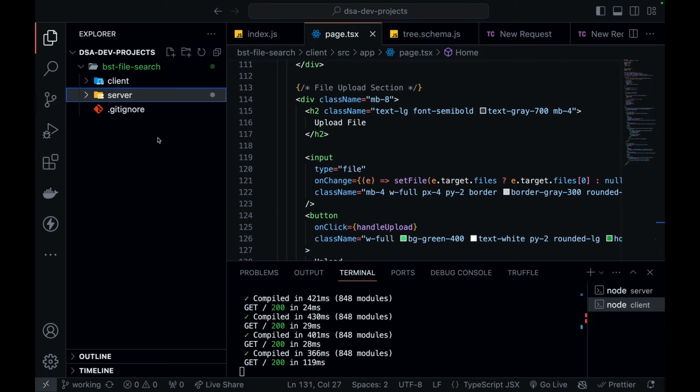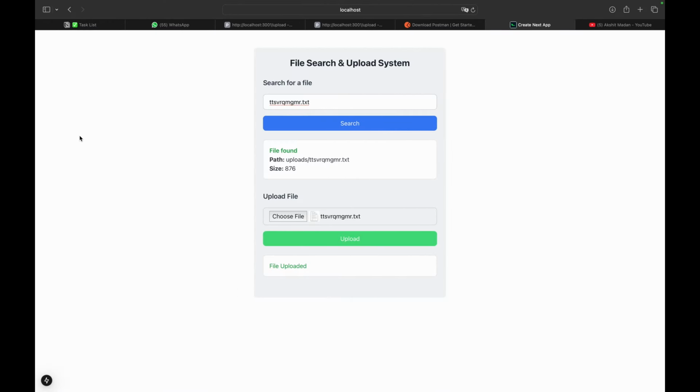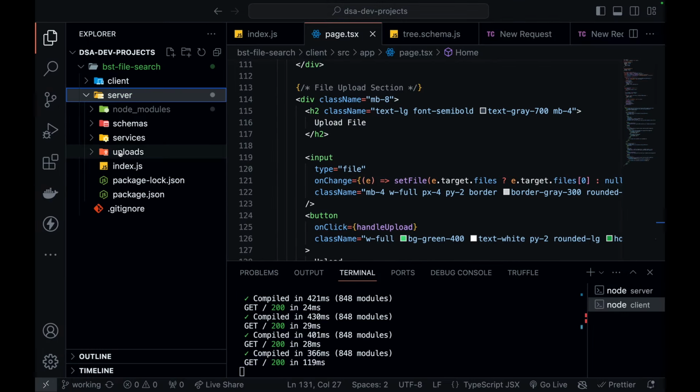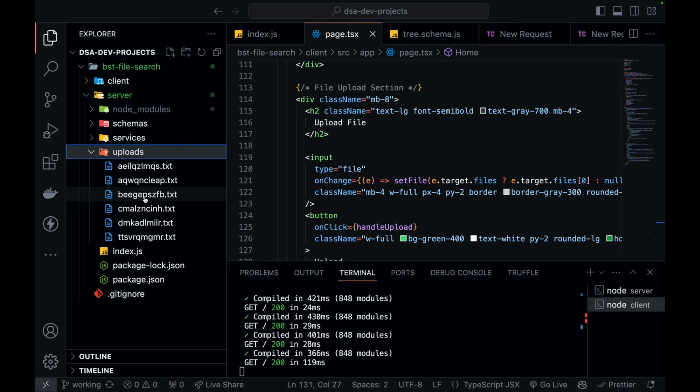But I am going to show you the chart on this Next.js web app page that can help you visualize the binary search tree. We will also visualize the binary search tree of our 6 nodes, because you can see that we have 6 files in our uploads folder on the blackboard.